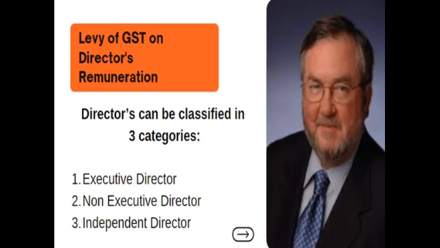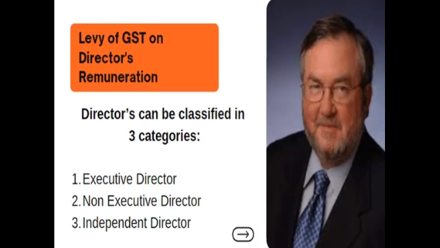So this happens only in the case of an executive director, because an executive director could be an employee or could not be an employee. So being an employee, no GST is leviable, and being not an employee, reverse charge GST is applicable. Now, let us understand the non-executive directors. They are not involved in the day-to-day working of the company.